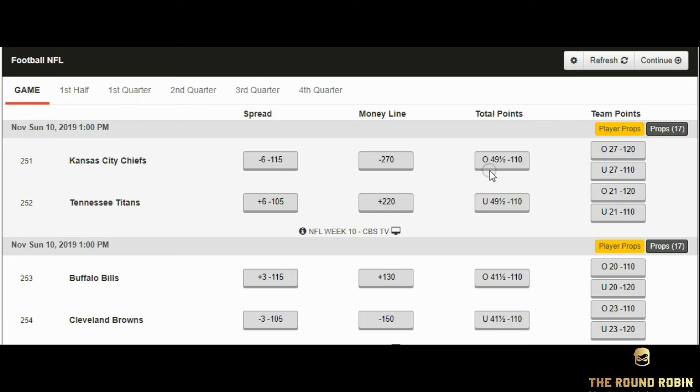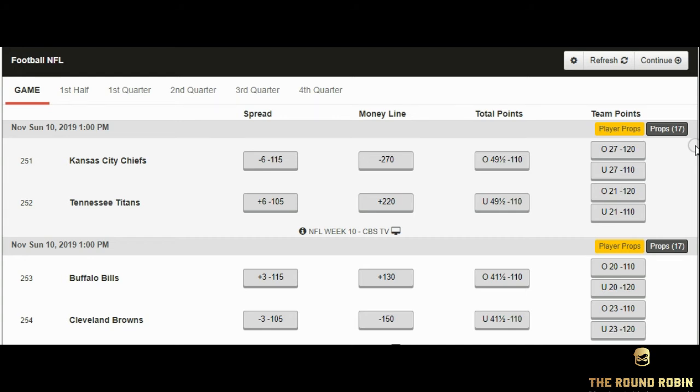The last point we like to make, on looking at the spread, the money line, or the total points, is the total points. Here's what we call the over or the under. In some games you look at, here for example, the Kansas City Chiefs and the Tennessee Titans, this says a combined team score, meaning the Chiefs' score and the Titans' score together, that both teams will either score over 49.5 points or they'll score under 49.5 points.